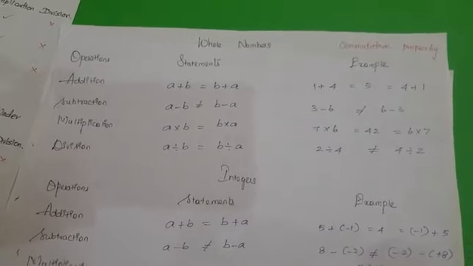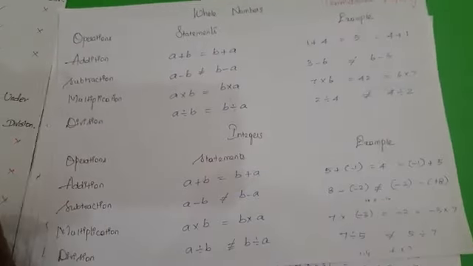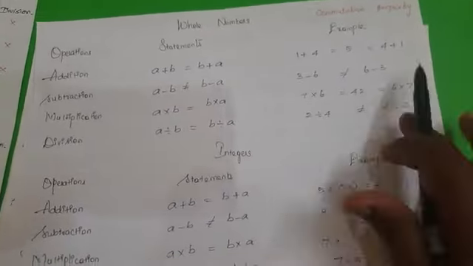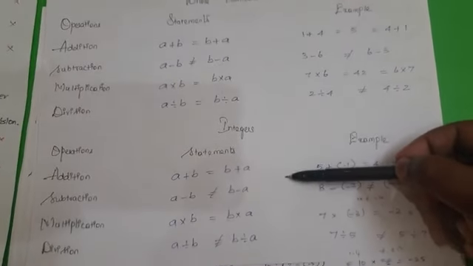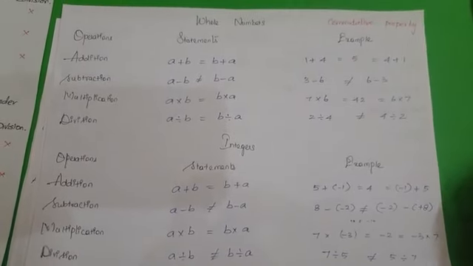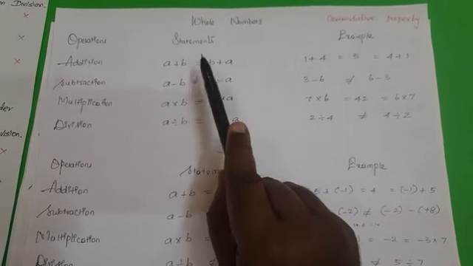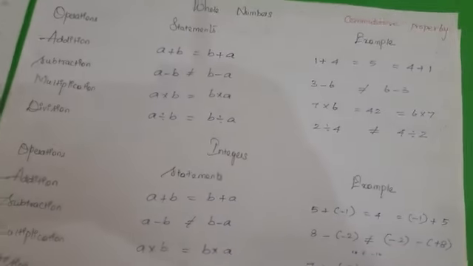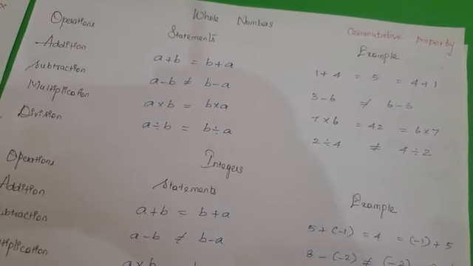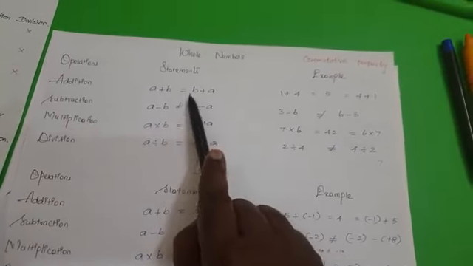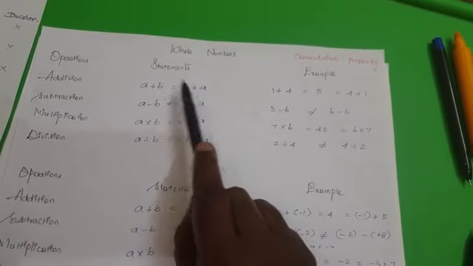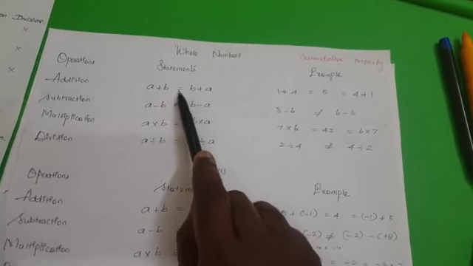Likewise, it has three properties as we discussed before: whole numbers, integers and rational numbers. The reason we are explaining whole numbers and integers is for your reference, because we are going to work out the rational numbers. So for addition, the property is a plus b equals b plus a, which means we are exchanging the numbers. The change in order of two numbers, a plus b changing into b plus a, should not change the result. For example, it is equal.